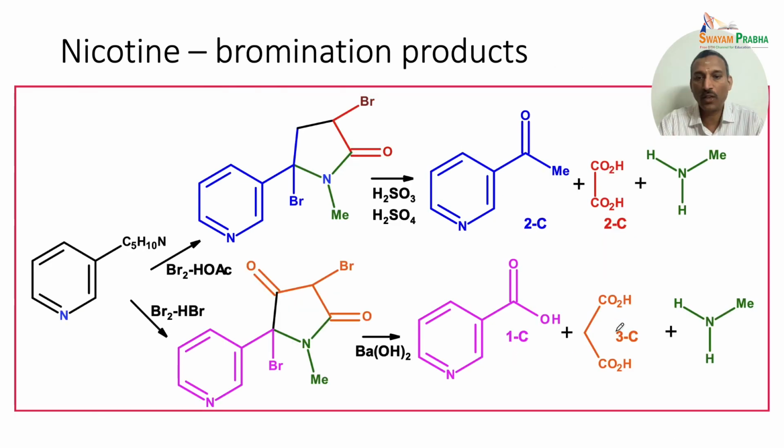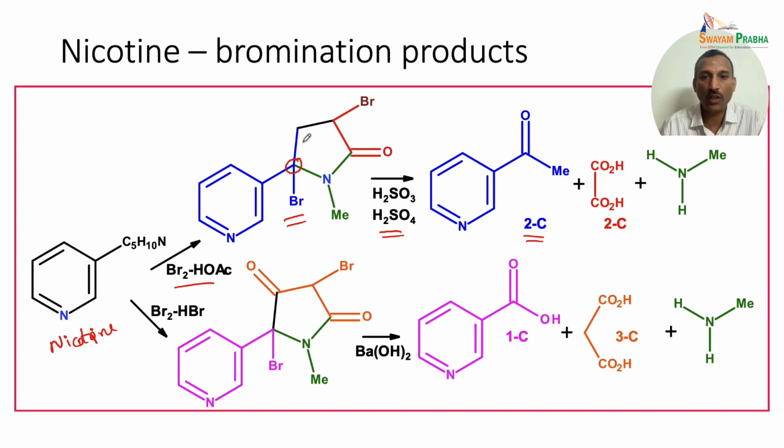So if we look at the different bromination products, we have the nicotine starting material here. This nicotine on treatment with bromine and acetic acid gives a bromo derivative as shown here. This is a dibromo derivative, and on treatment with sulfurous acid and sulfuric acid it gives, this is the nicotine, and this is the pyridine unit and 1 carbon.